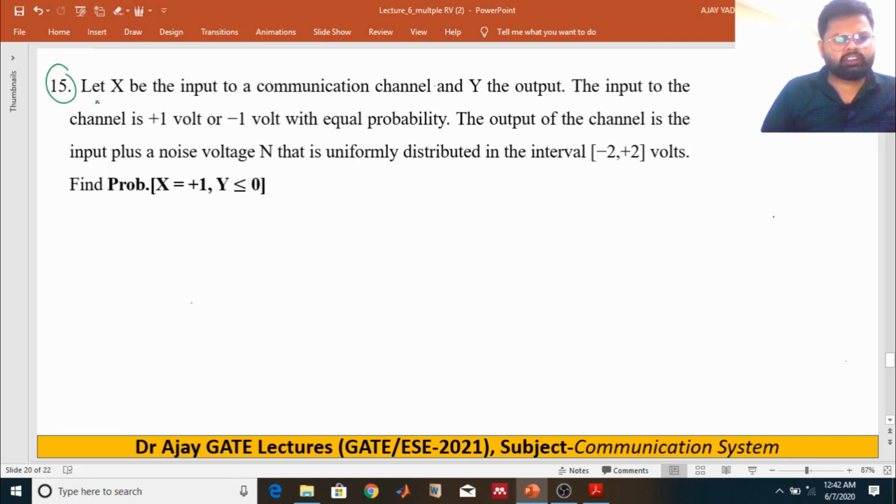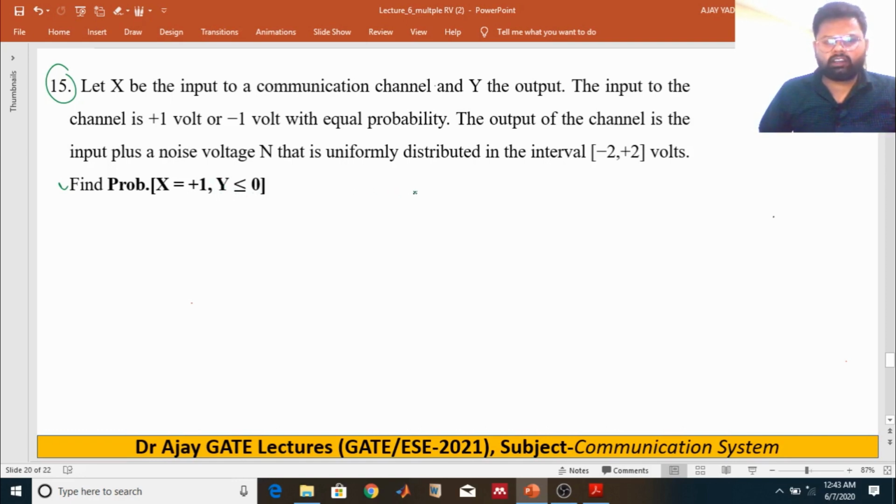Now the question number 15. Let X be the input to a communication channel and Y the output, and the input to the channel is plus 1 volt or minus 1 volt with equal probability, right? The output of the channel is input plus the noise, which is uniformly distributed over -2 to plus 2. Then find the probability of X equal to plus 1 volt and Y less or equal to 0.